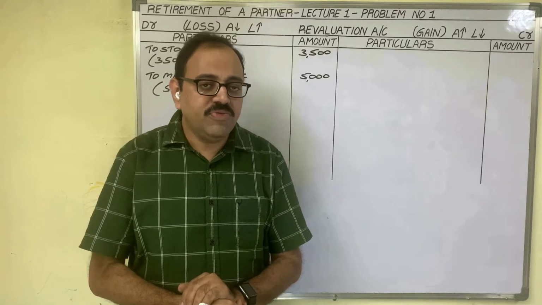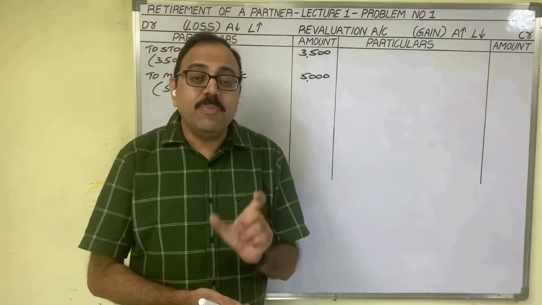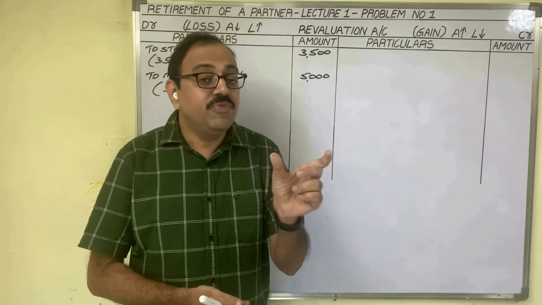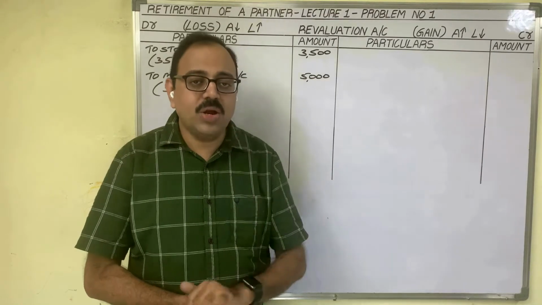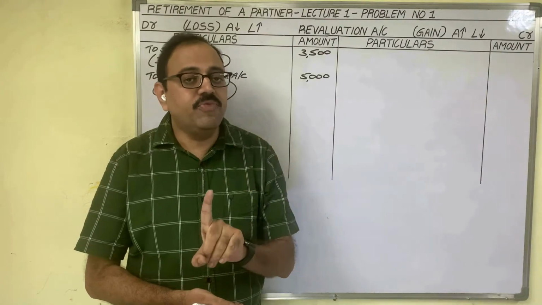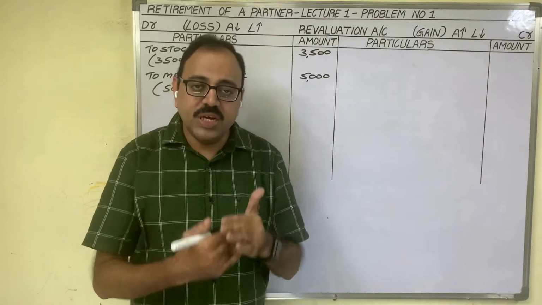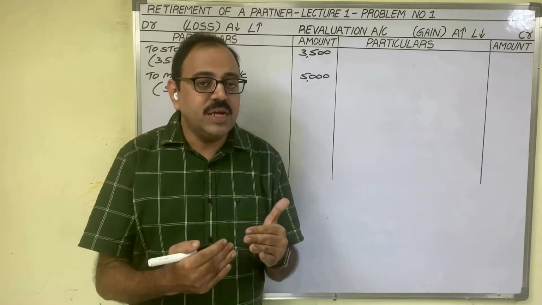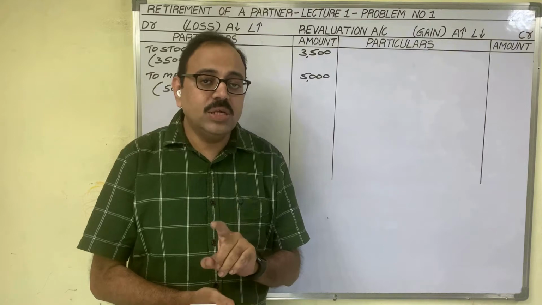Provision for bad debt means money may come, may not come. 5% of 30,000 is 1,500. So out of 30,000, 1,500 may not come. Then the debtor amount is 30,000 minus 1,500, 28,500. So debtor value is decreased. Debtor is an asset, and asset value is decreasing. It is a loss. How much is the loss?